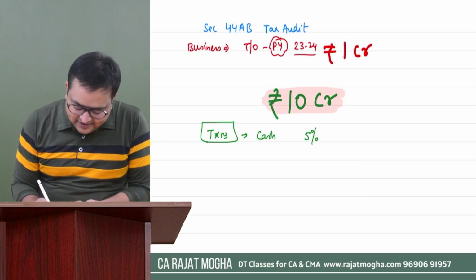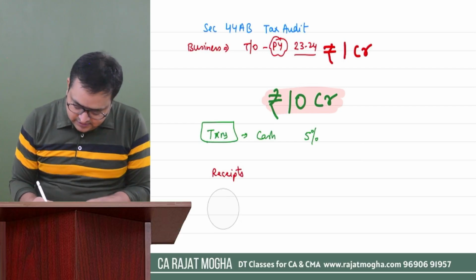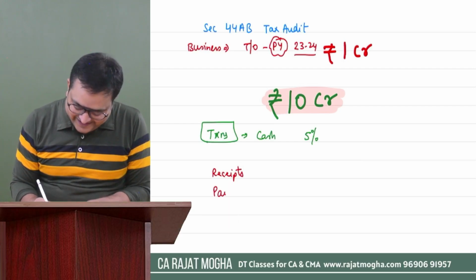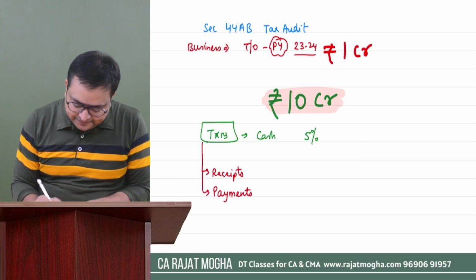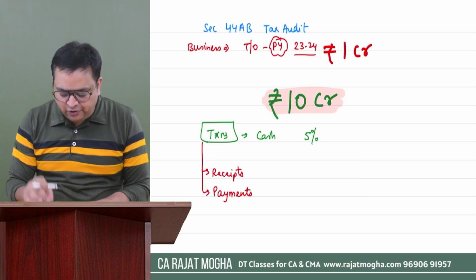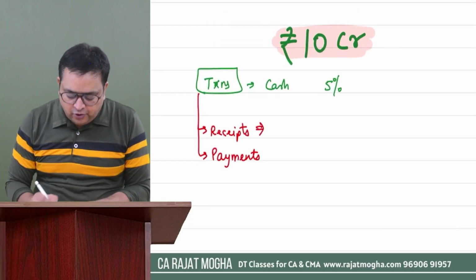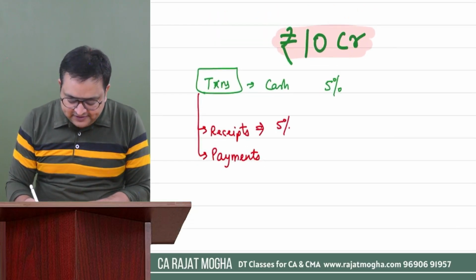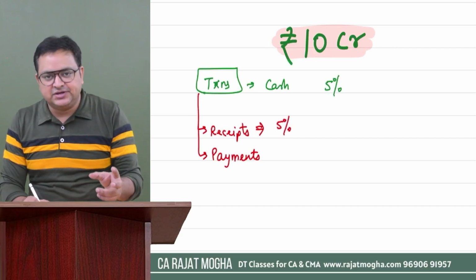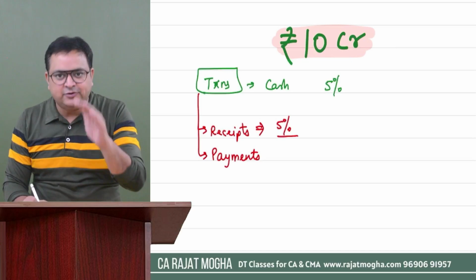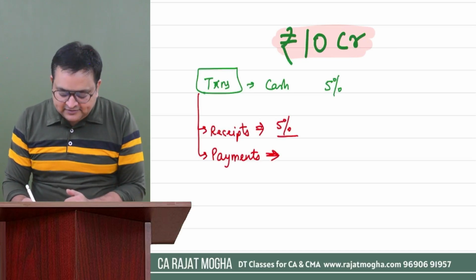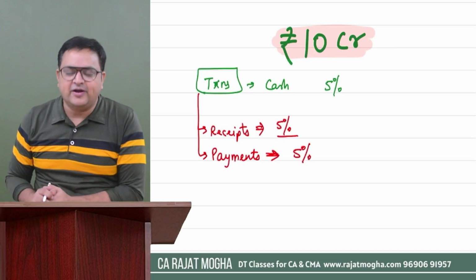So whatever are the receipts during the year or the payments which you make, let me write it neatly. The payments you make, these are nothing but transactions. Please limit all your receipts to 5% if they are coming in cash. Cash transactions should be limited to 5%. All your receipts, just limit to 5%. All your payments, limit the cash transactions up to 5%.